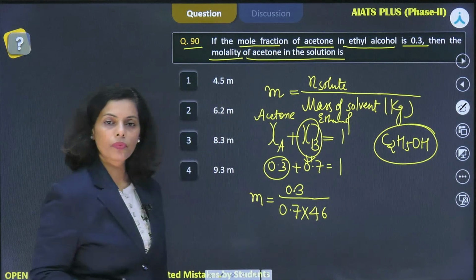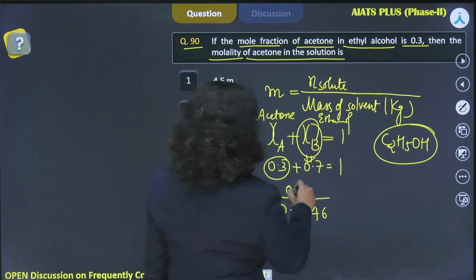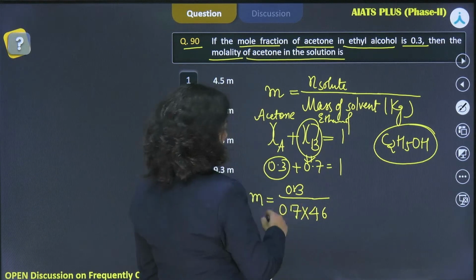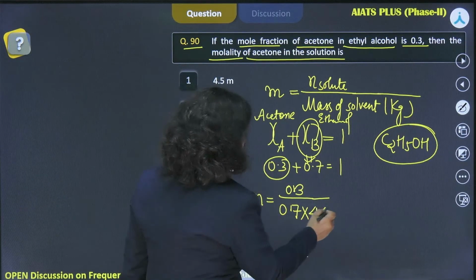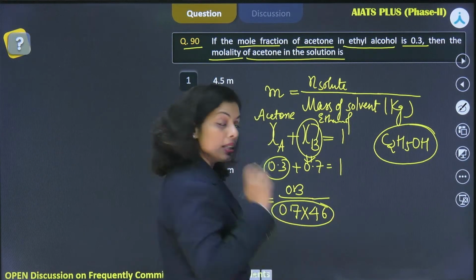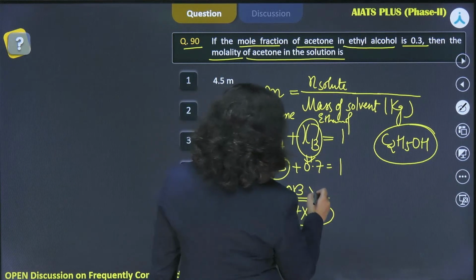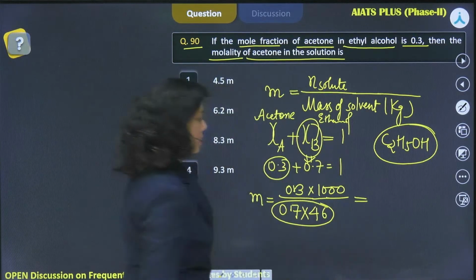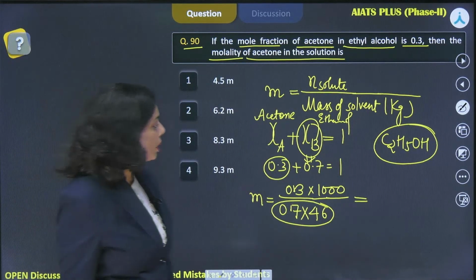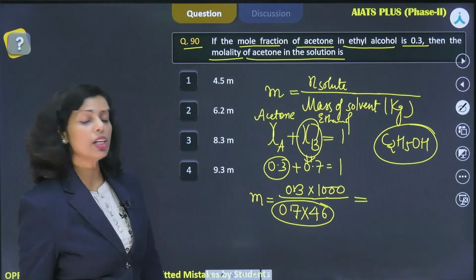This way, just solve this. 3 by 7 and further divided by one more thing, one more mistake, because this you will be getting in gram and you want this in kg, right? So I'll be multiplying 1000 here as well. Now solve this. This would be 3000 upon 7 into 46.